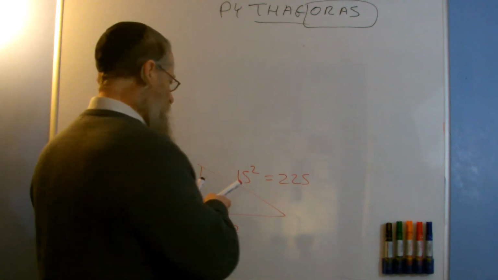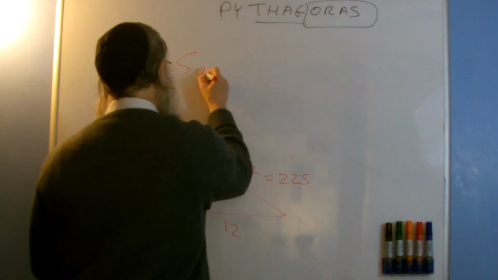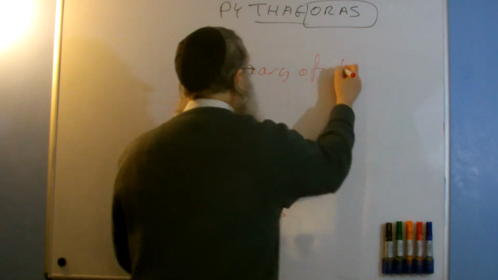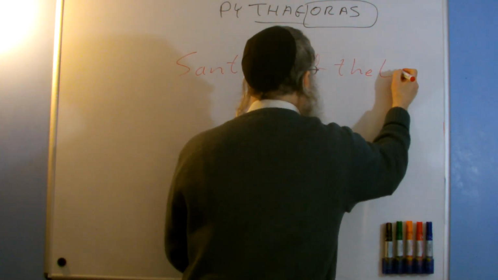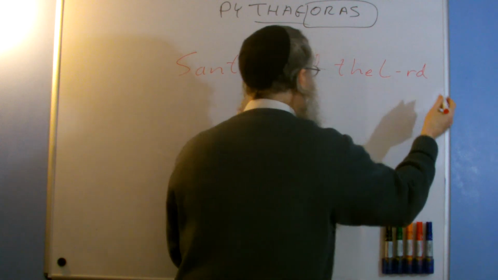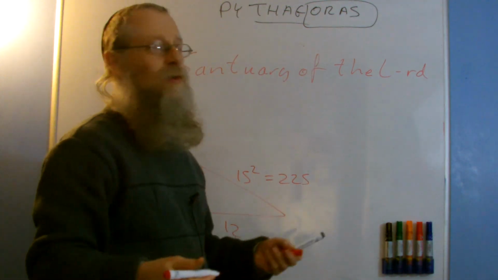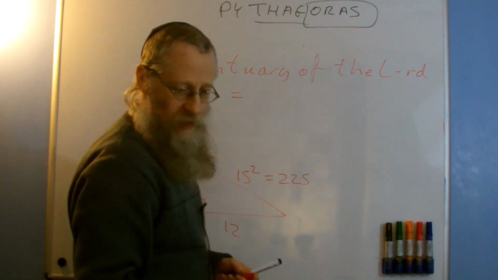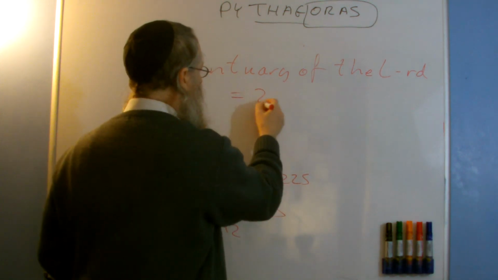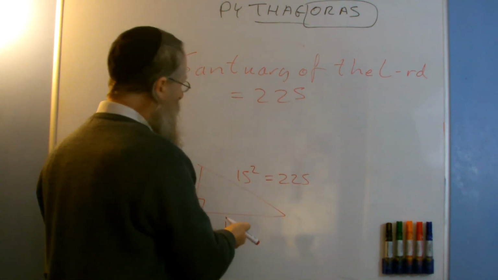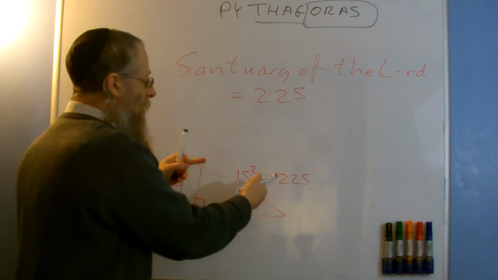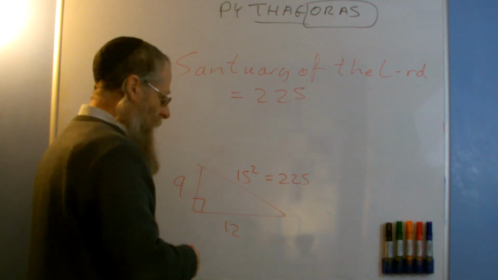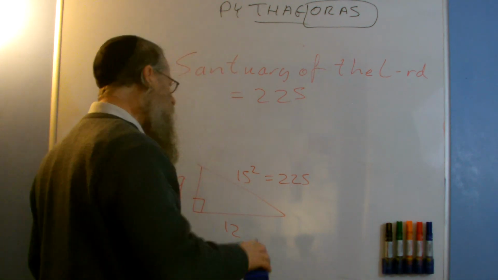And it comes out that the words sanctuary of the Lord, just going to miss out the O because I don't want to put it on the board, Lord because it refers to God, sanctuary of the Lord, if you work out the placement value of that, you'll get 225. So we can see that the hypotenuse of that triangle gives us the sanctuary of the Lord. Now, some of you might say, oh, that's very Masonic.